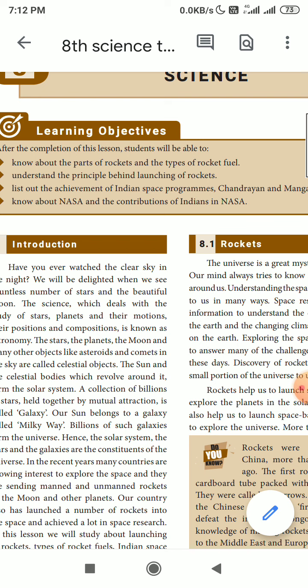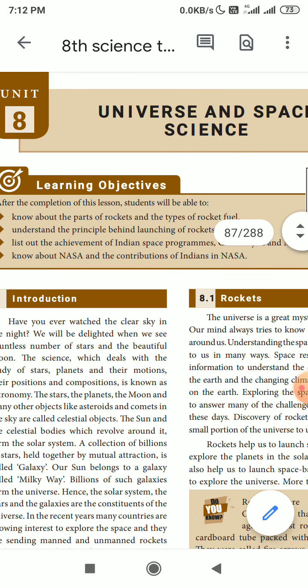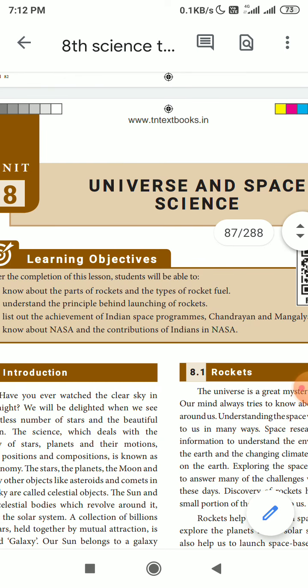As an honor to him we celebrate the National Science Day, as he found the C.V. Raman effect, or the Raman effect. On that basis we celebrate the National Science Day. So today we are going to again study about the universe and the space science.